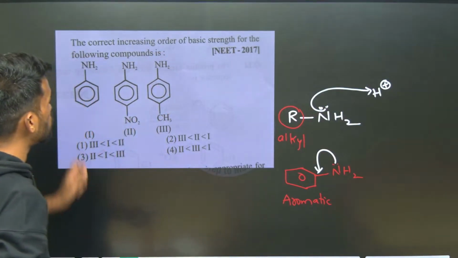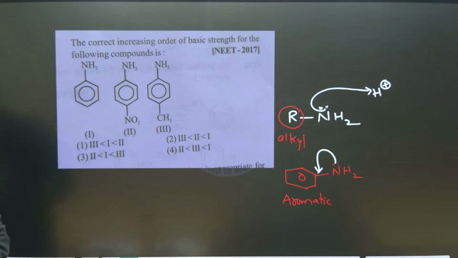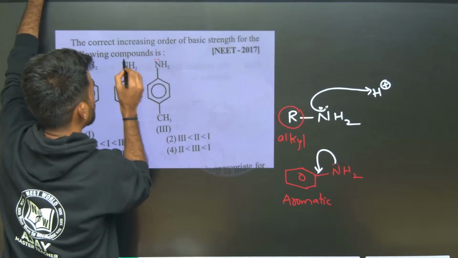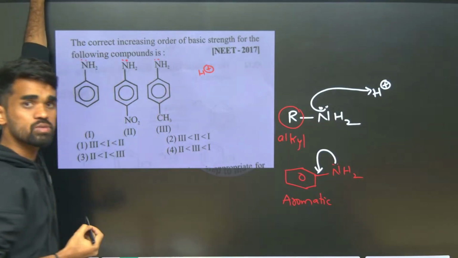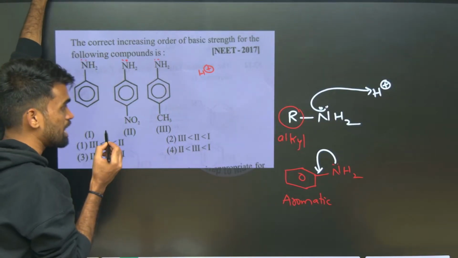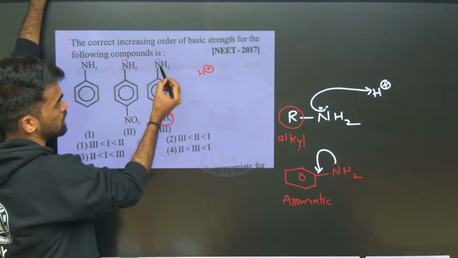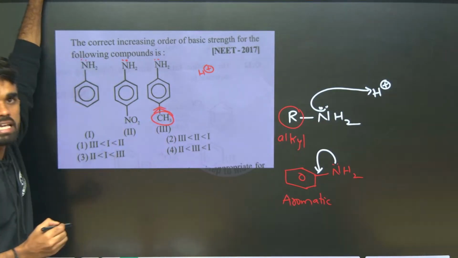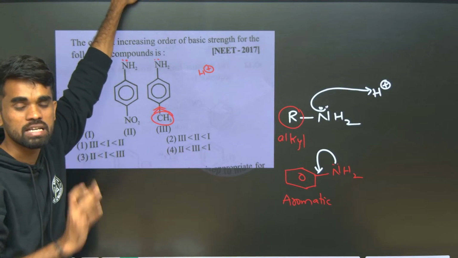Now they are asking about the basic strength of the given three aromatic amines. So how can you answer this question? Just look here: if the lone pair electron availability is more on this nitrogen, it can easily accept this H plus ion. This is what basic nature is. Now if any electron releasing group is present, for example here we have a methyl group at the para position with respect to the amine group, this group is considered an electron releasing group by its hyperconjugation and plus I effect. We have studied that in the previous GOC concepts.